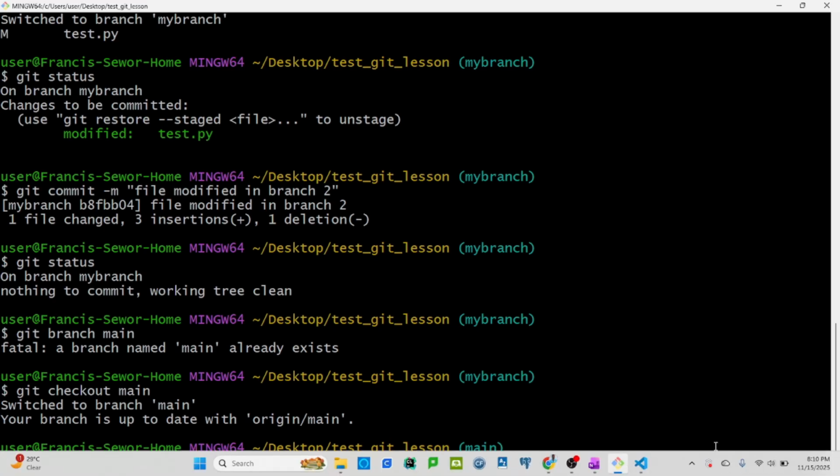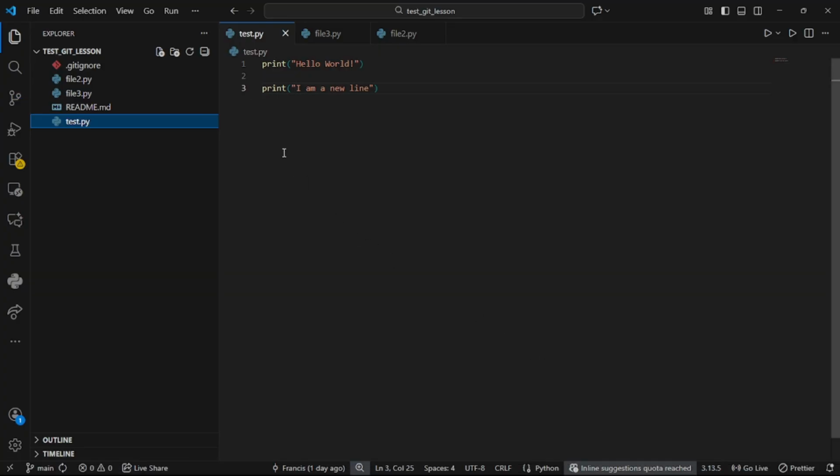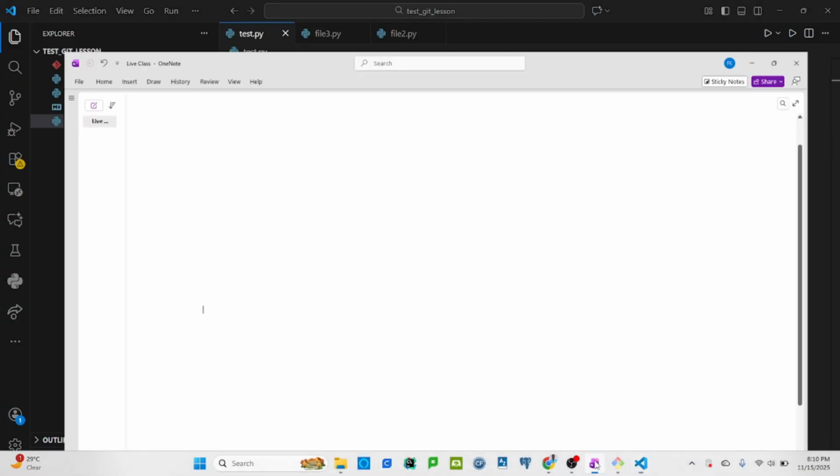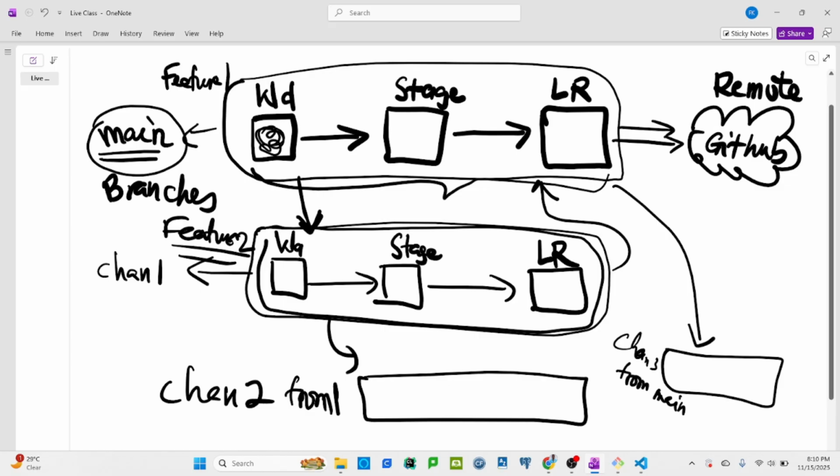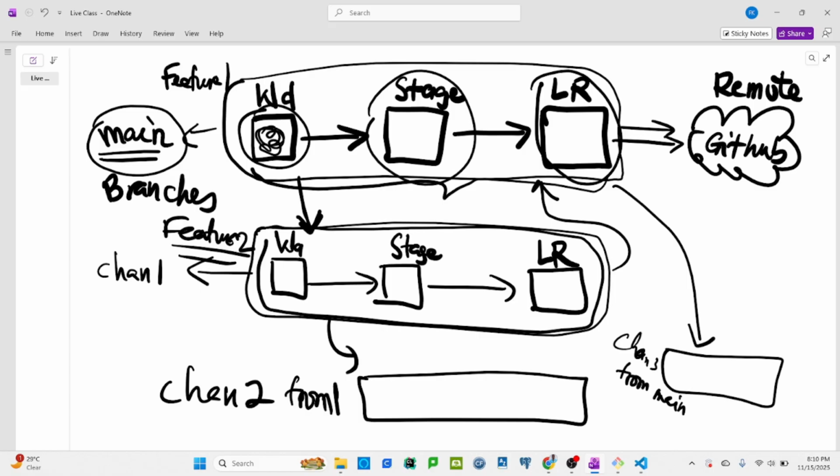So let's go to the folder. Yes. So maybe I need to redo it so that you understand the flow. I didn't clarify that from the beginning. This is the local repository, right? This is the working directory, and this is the staging directory. When you are on a branch and you work between these, it will be captured by all of them.